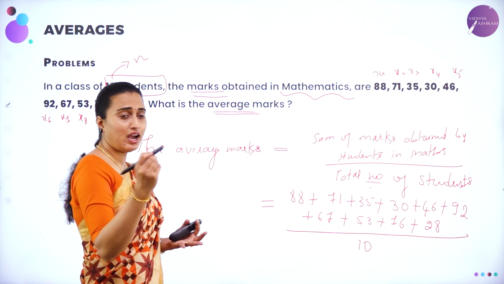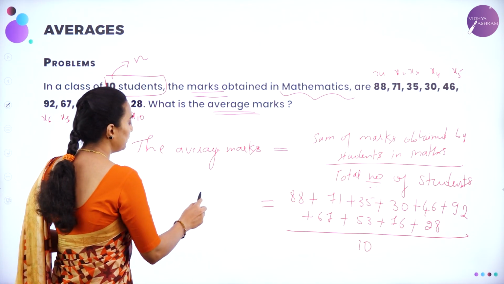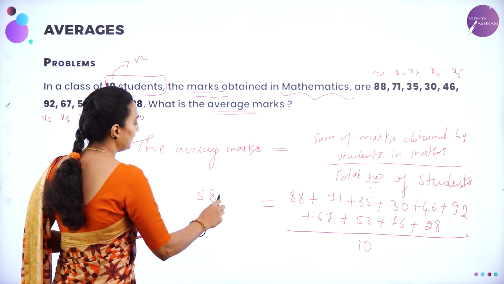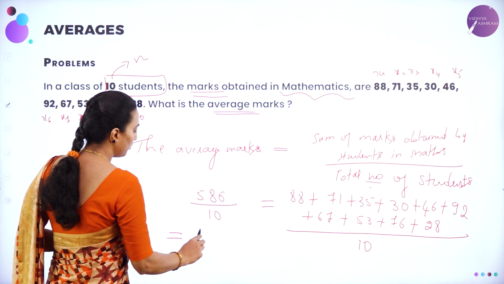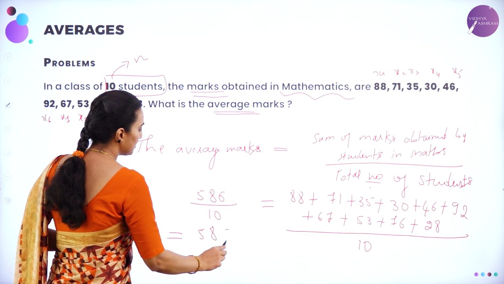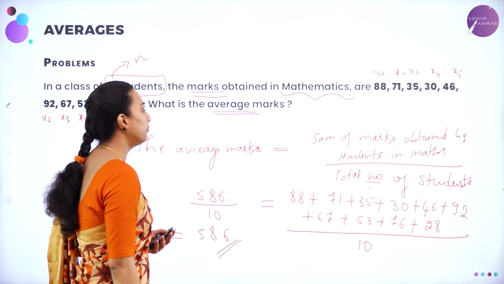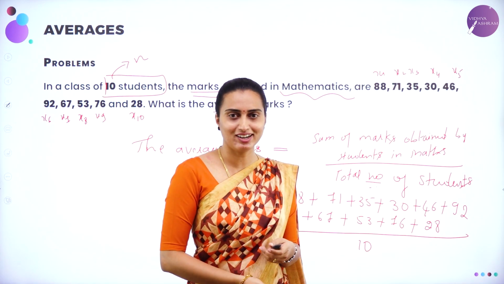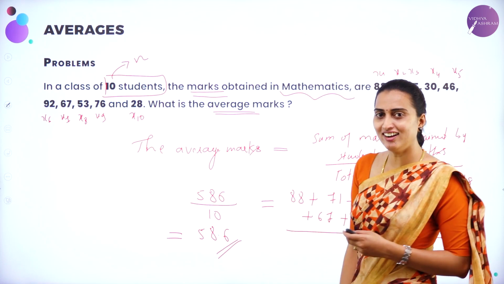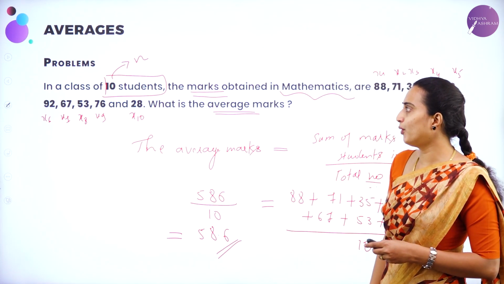So the answer will be equal to 586 divided by 10, which is equal to 58.6. So this will be the average marks of 10 students. Got it? Is that so easy? We'll move on to the next problem.